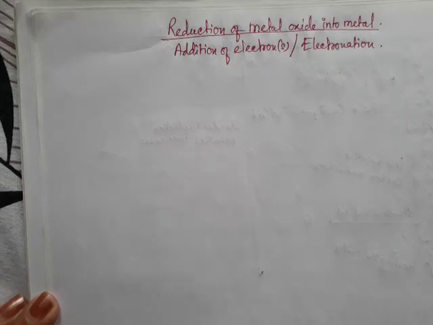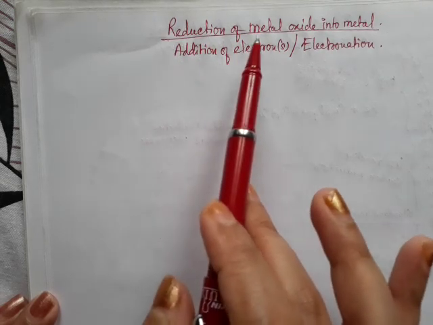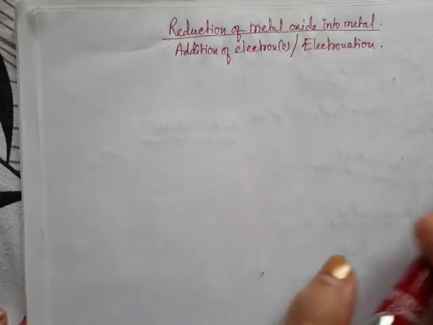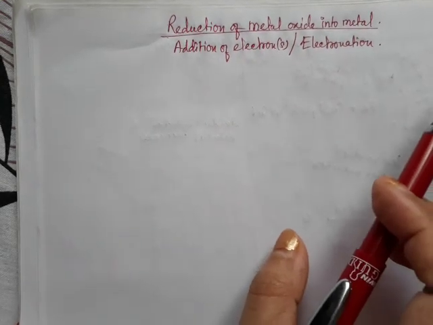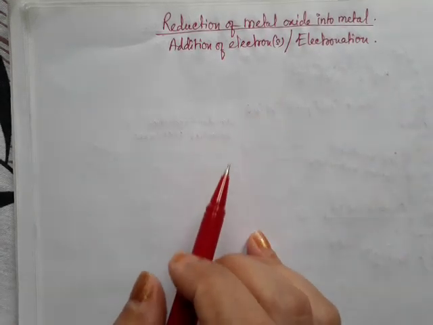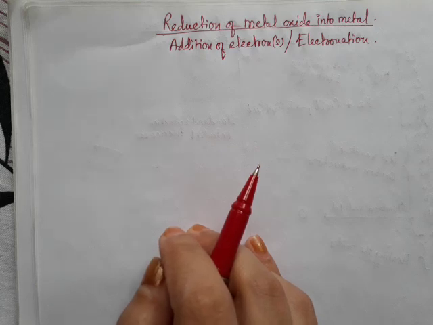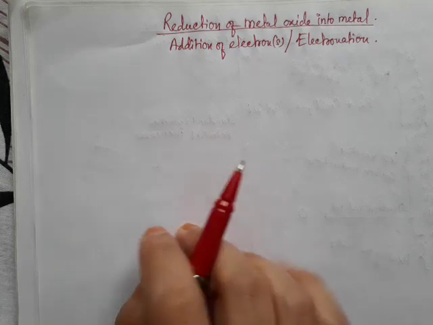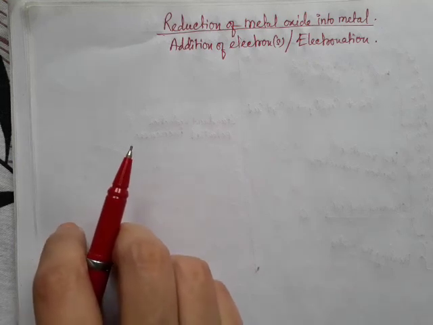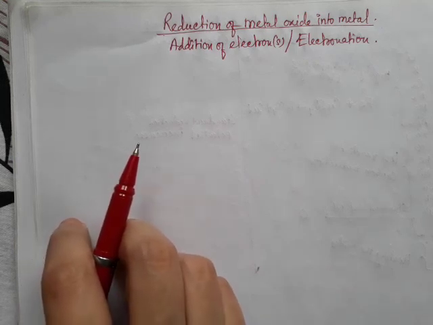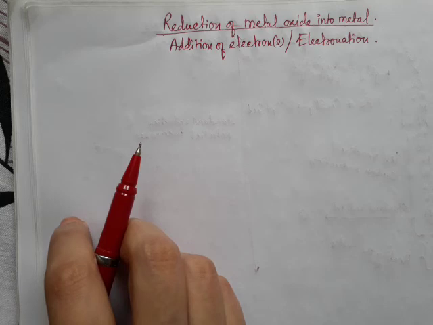So today we will discuss reduction of the metal oxides into metal. Okay, so this one is the second step of extraction of the crude metal from the concentrated ores. So the first step, that means conversion of ores into metal oxides by calcination and roasting, is already done, and I have shown it in my previous video. I hope you have seen it.